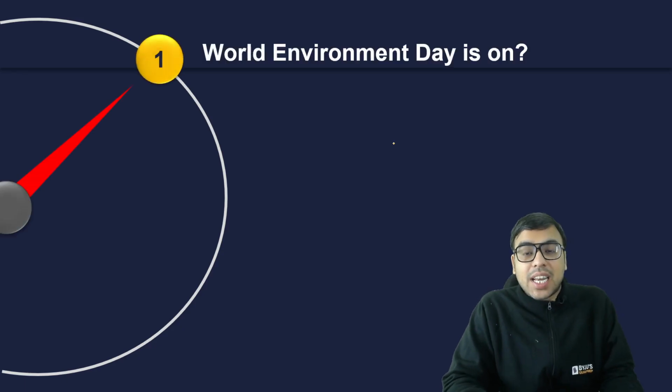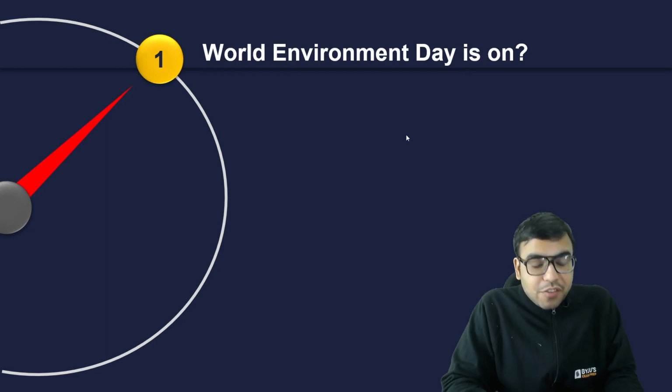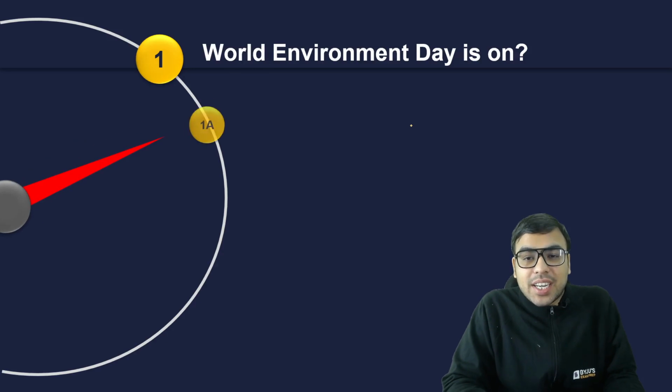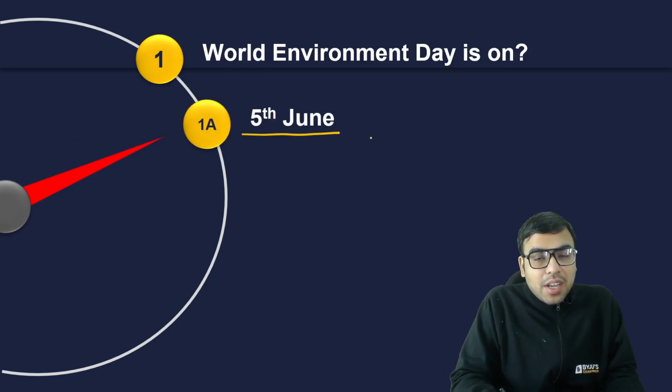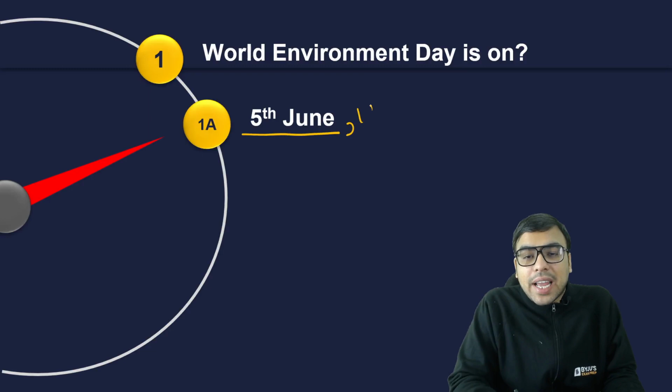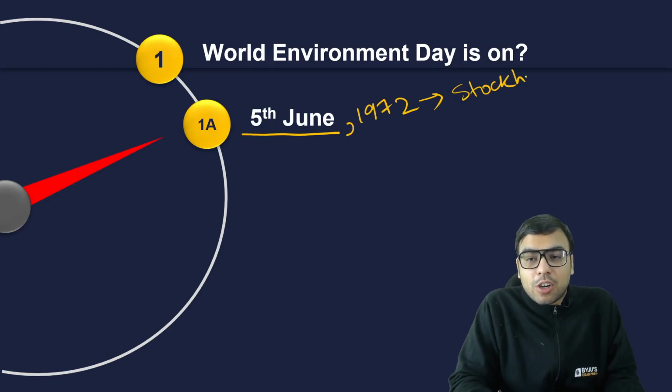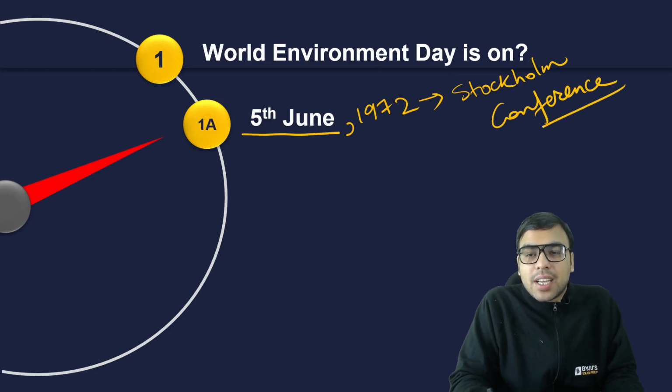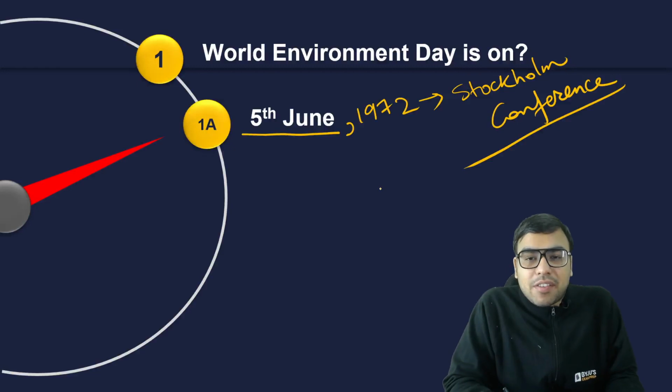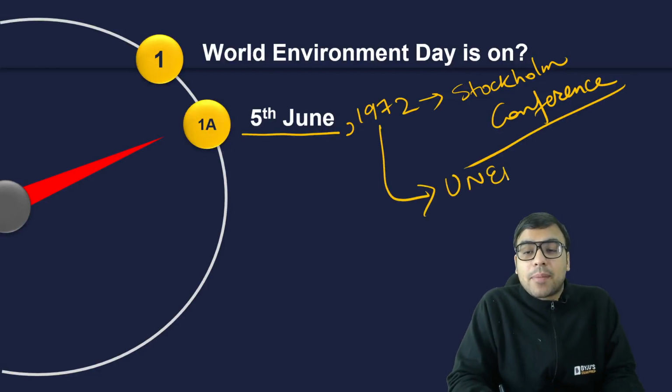So the first question is, World Environment Day is on which day? If you know it, please answer it in the comment. Otherwise, I am telling you the right answer to this question is 5th June. Why? Because on 5th June 1972, the Stockholm Conference started. It is a very famous conference which started on this date. One more thing is that on 5th June 1972, the United Nations Environment Program was also formed. So you must be aware of it.